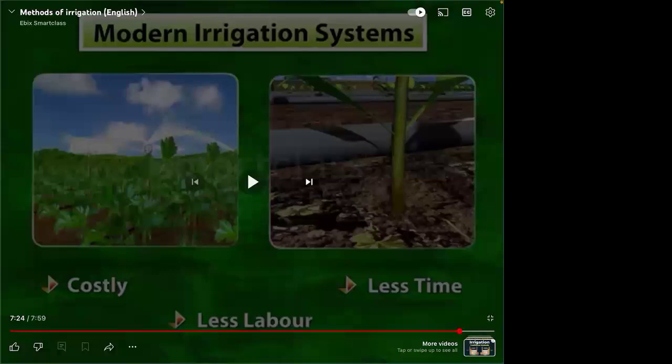Same way, the modern irrigation systems are basically costly, but it takes less time because the water will be reaching directly, and also it requires less labor. Humans are not needed for this kind of work. The only first thing will be the installation. The installation will be done by humans, and then once it is done, the person just has to open the tap, close the tap, the main taps and all.